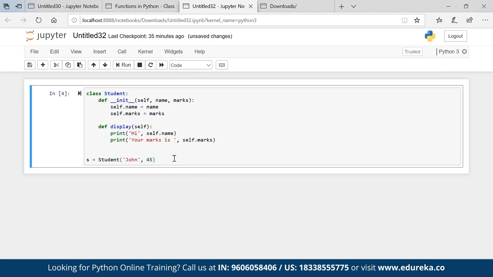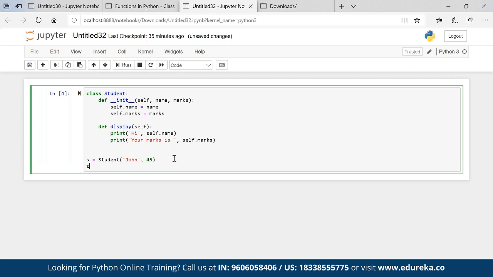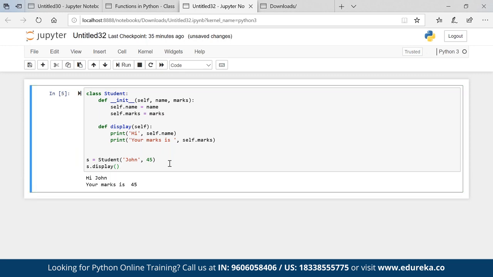So an object is created which is s, and this object will have this function as well, because I created an object s with the class Student, so all the features which we have in this class will go to this object as well. So dot display is the feature, right? If I execute, it will bring me the marks.